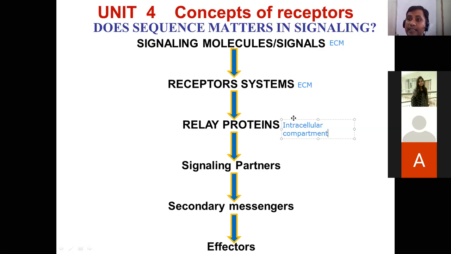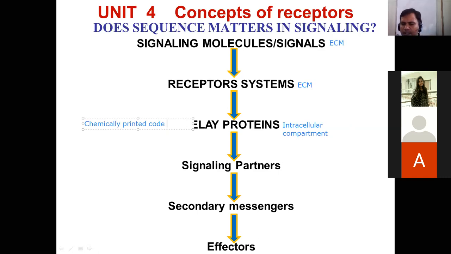Chemically printed code. Then you will ask, what is a chemically printed code? What type of language are the relay proteins going to transfer from one protein to the other protein within the cytoplasm? Then I will give you the example.